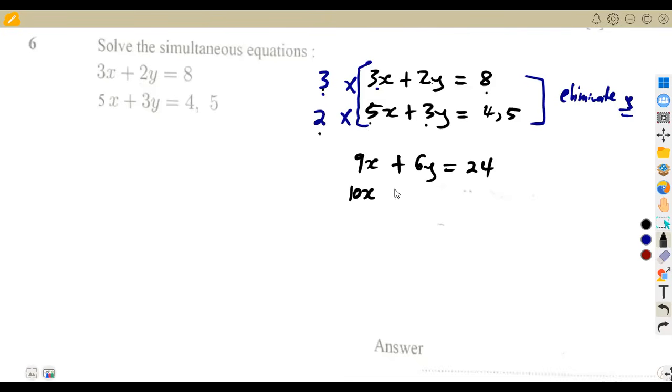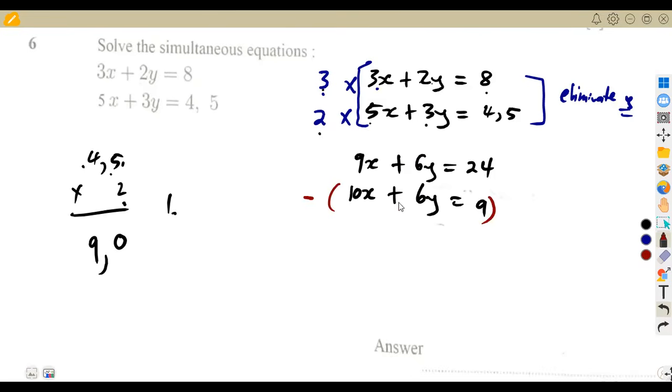2 times 3, which is 6y, is equal to 2 times 4,5. That's a 9. 4,5 times 2, 2 times 5, that is 10, got 1. 2 times 4, which is 8, plus 1, which is 9. 1 decimal place, so it's going to be 9,0, which is 9. All right, so as you can see, that was my major part, just for me to have a whole number there. But as I'm doing this, I'm seeing that the part of y is the same. So I can eliminate this by subtracting, since these two signs are the same. So I'm going to subtract.